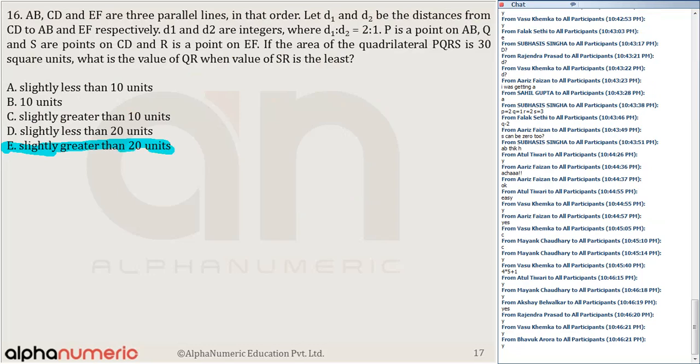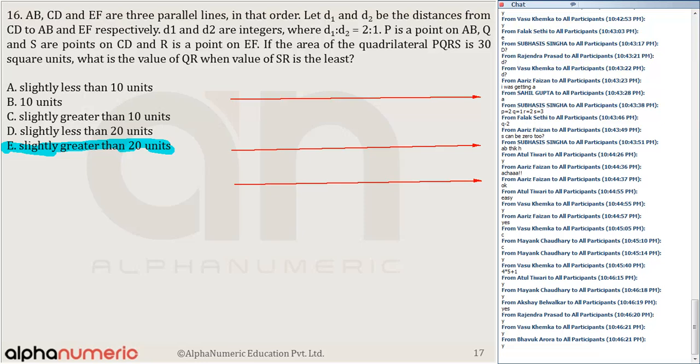It says AB, CD, and EF are 3 parallel lines. So we have got 3 parallel lines. One line is AB, other line is CD, and the other line is EF, in that order.